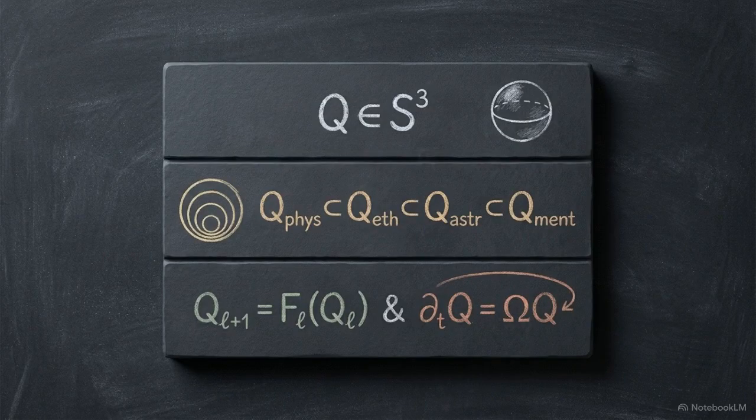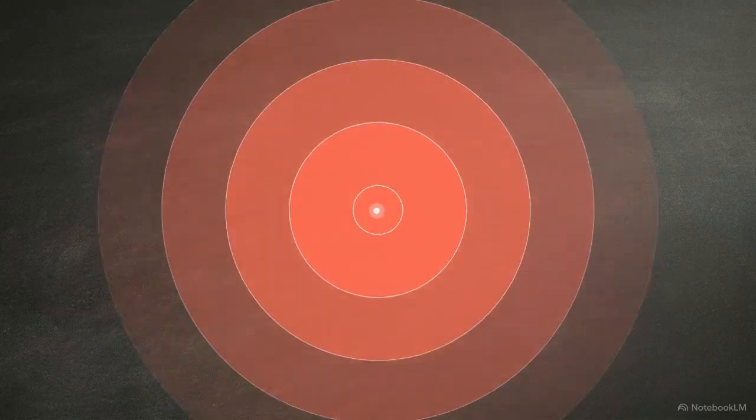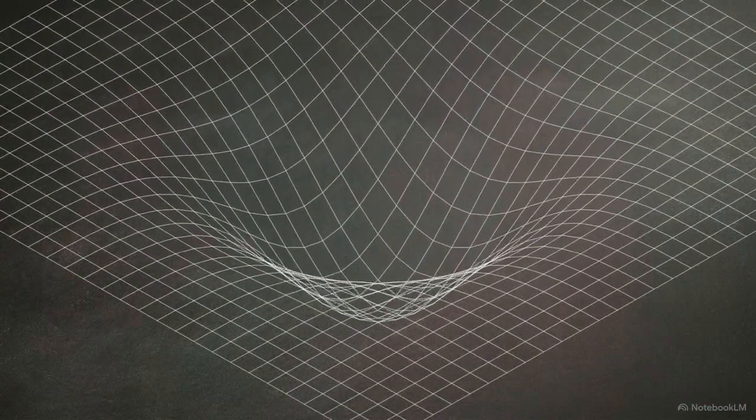This card summarizes the framework: the fundamental object, the nested hierarchy, and the rules governing their evolution. These principles provide a consistent language for modeling reality, from the resonance of an atom to the geometric evolution of space-time itself.